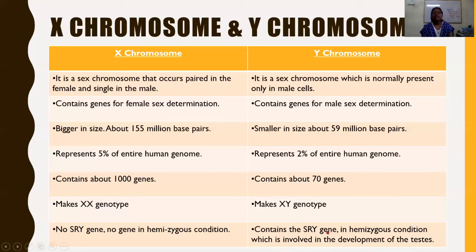Already we have discussed SRY, which does the transcription of the TDF protein, testis determining factor. Factor means protein, and TDF regulates the development of testis.